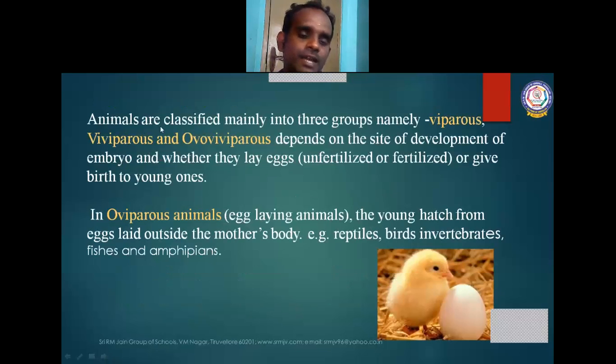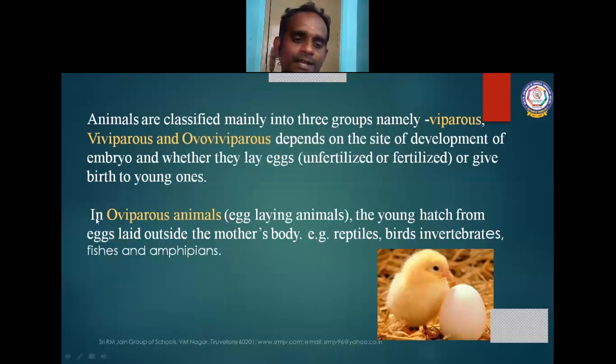Animals are classified mainly into three groups, namely viviparous, oviparous, and ovoviviparous, depending on the site of development of embryo and whether they lay eggs or give birth to young ones. In oviparous animals, oviparous means egg laying animals. The animals that lay eggs are called egg laying animals.